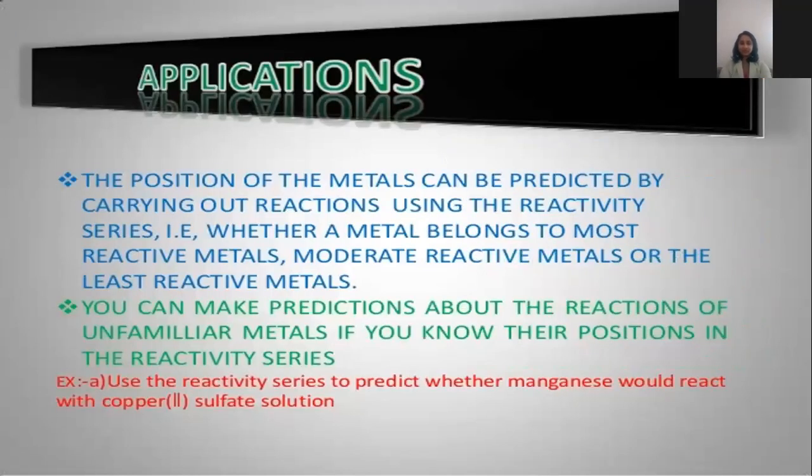Next, we are going to discuss the applications. The position of metals can be predicted by carrying out reactions using the reactivity series. That is, whether a metal belongs to the most reactive metals, moderately reactive metals, or the least reactive metals. You can make predictions about the reactions of unfamiliar metals if you know their positions in the reactivity series. Example: use the reactivity series to predict whether manganese would react with copper sulfate solution. These are the applications.